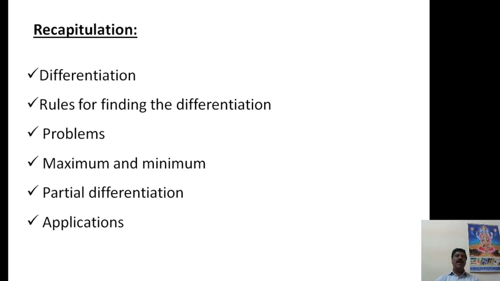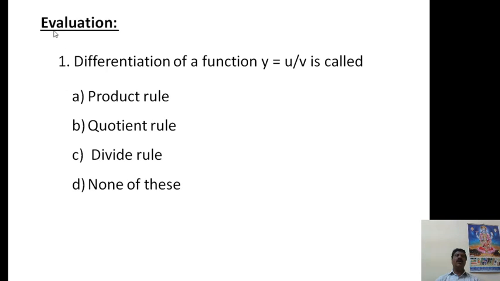Therefore I will ask some questions, and you have to answer with the correct option. Now the first question: the differentiation of a function y is equal to u by v is called: option A product rule, quotient rule, divide rule, or none of these. I will give you 10 seconds. You have to answer the correct one.